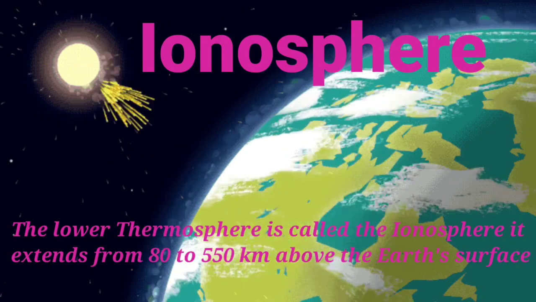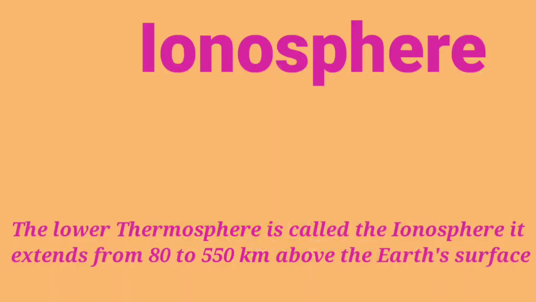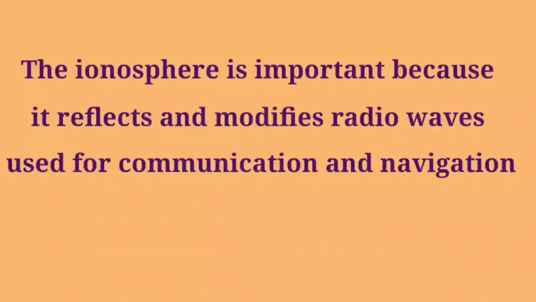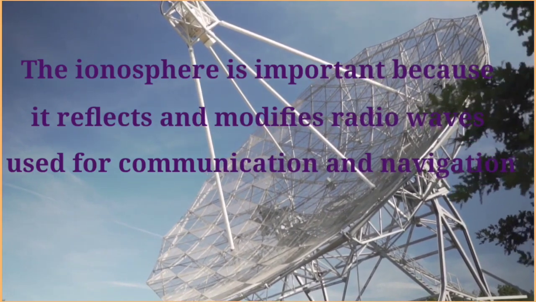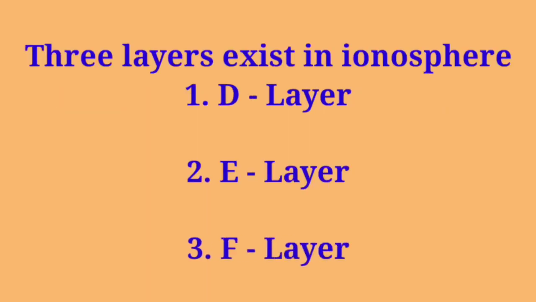The lower thermosphere is called the ionosphere. It extends from 80 to 550 km above the Earth's surface. Nitrogen, oxygen and other particles in the ionosphere absorb radiations coming from the sun and become electrically charged. Electrically charged particles are called ions, hence the name ionosphere. The ionosphere is important because it reflects and modifies radio waves used for communication and navigation. The three distinct layers that exist in the ionosphere are D layer, E layer, F layer.